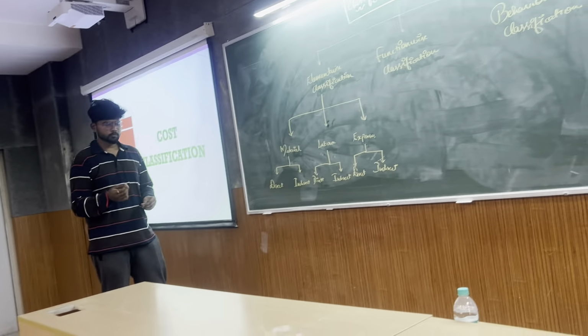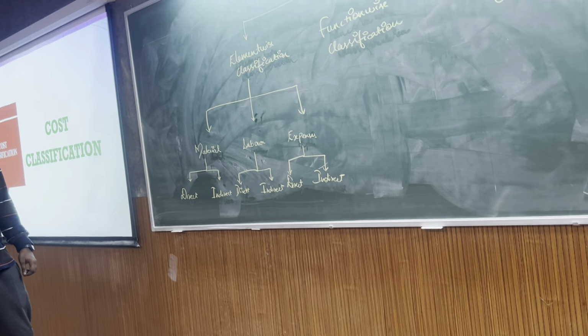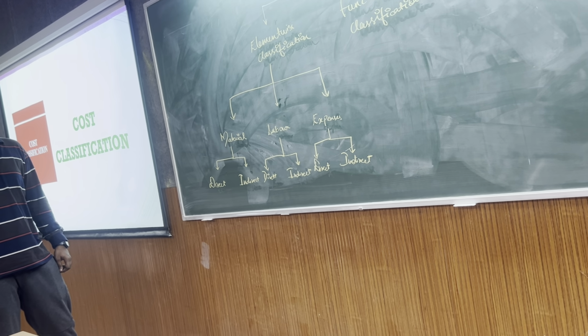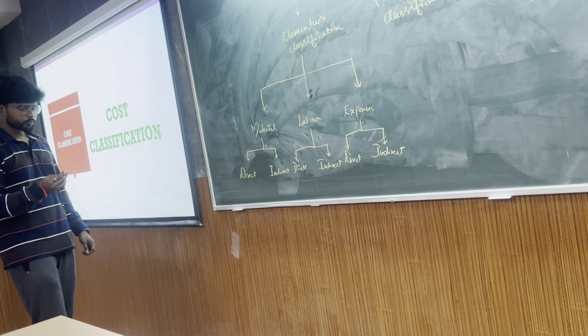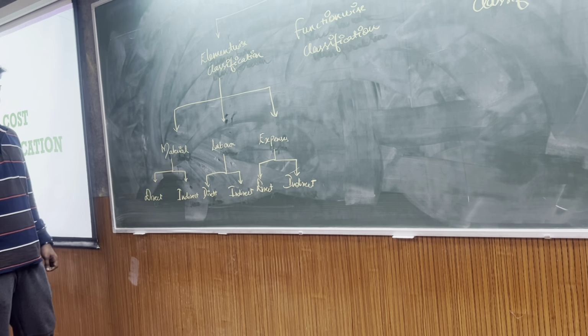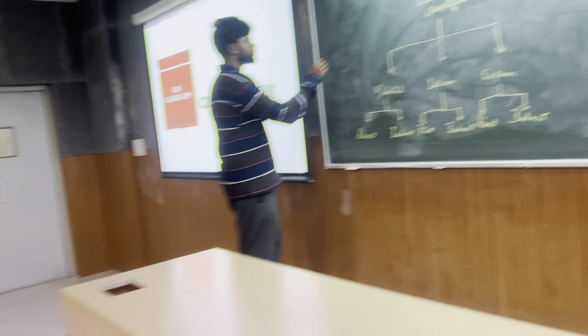All of you know what is direct material? Direct material is that material which is traceable in the ultimate product. Suppose cloth in your shirt, wood in the furniture. But there are some materials used which are not ultimately traceable. What I asked you, how much lubricating oil is used in making the shirt.